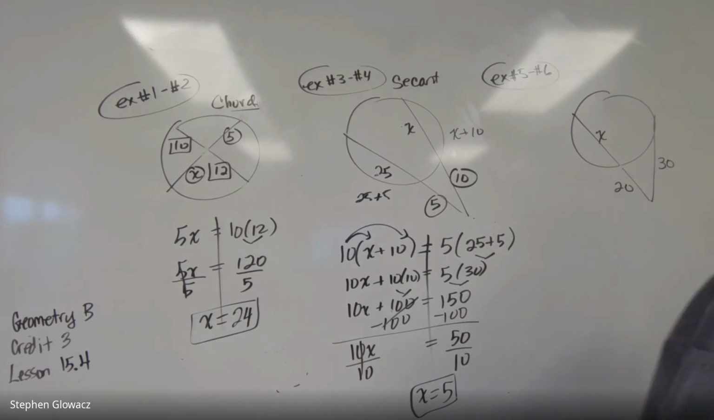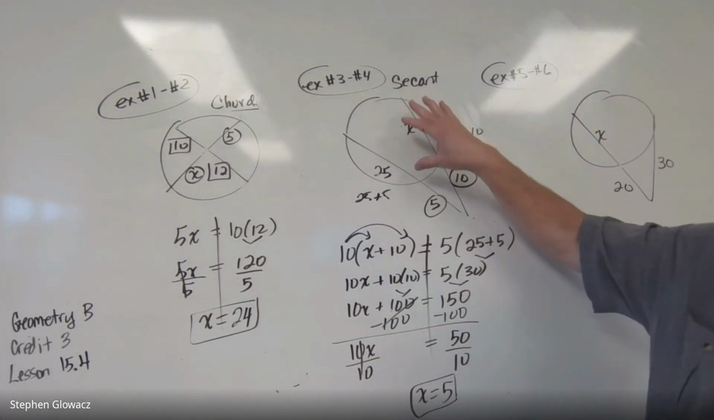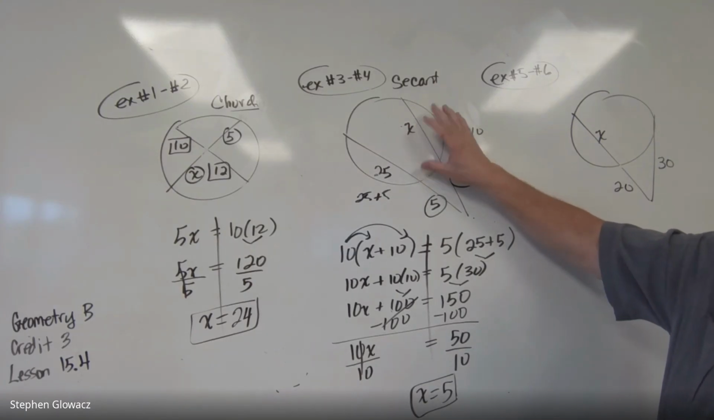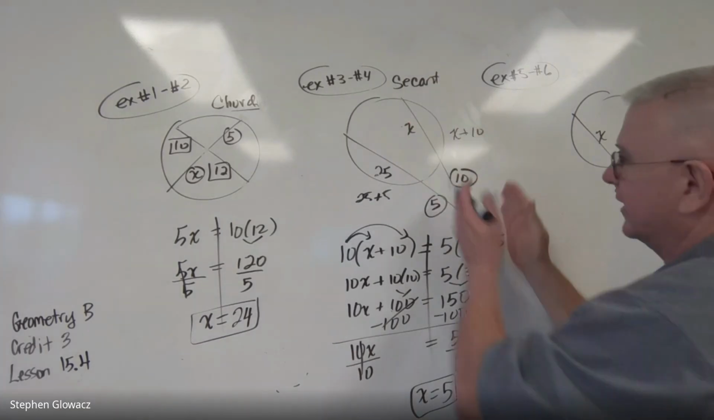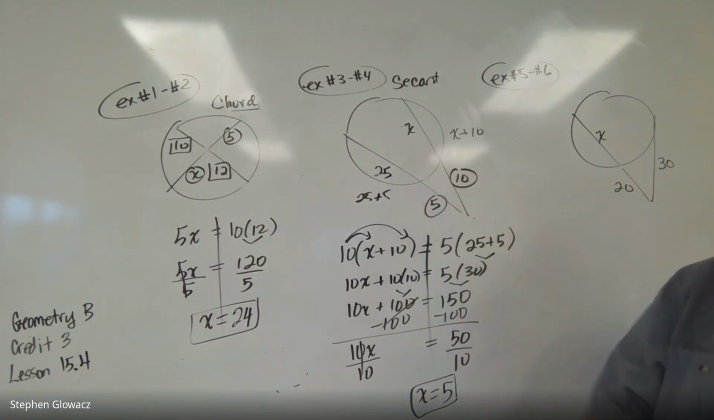By the way, for 1 and 2, it's pretty much oriented the same. 3 and 4, kind of the same, but same principle regardless of if the lines are drawn like this or like this. So that's secant, a couple secants there.